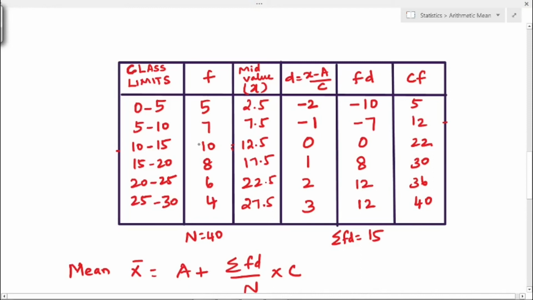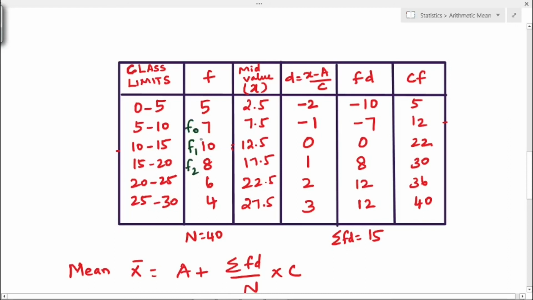So this 10 is the frequency of the modal class value. So this is F1. We are considering the highest value, that is the frequency of the modal class, that is F1. So the preceding value, that is 7 here, is the frequency of the pre-modal class, F0, and the succeeding value is the frequency of the post-modal class, that is F2. Okay.